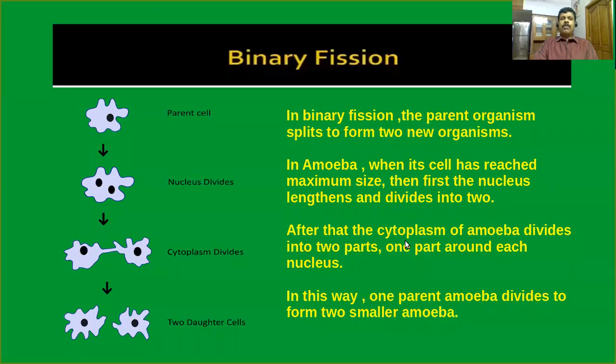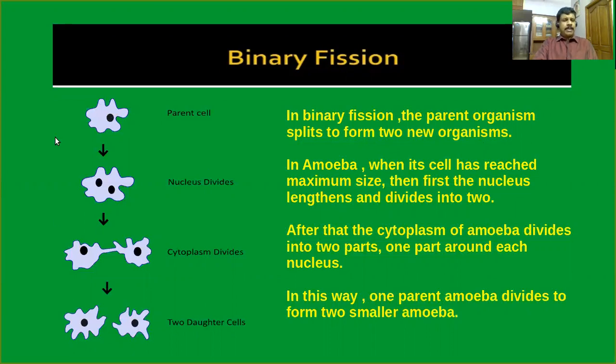Now, what is binary fission? In binary fission, the parent organism splits to form two new organisms. Is it clear? This type of binary fission is commonly seen in organisms like amoeba, paramecium, etc.